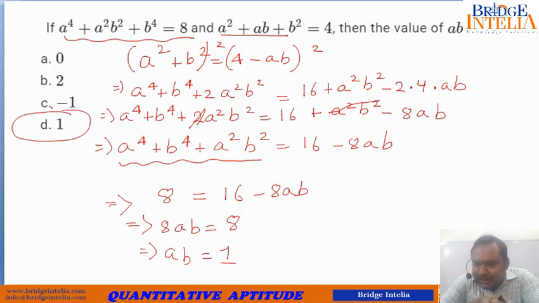So this was type 1. Type 1 means based on the property of algebraic identities of second order. That means only squaring, a plus b square, a minus b square and all that stuff. There are several other identities as well, several other concepts that you need to understand. So this was type 1 questions. Now let's move to the next type of questions. For the next type, or in fact for each type of questions, you need to know the underlying, hidden concepts. So now it's time to move to the next concept. So let's do it.